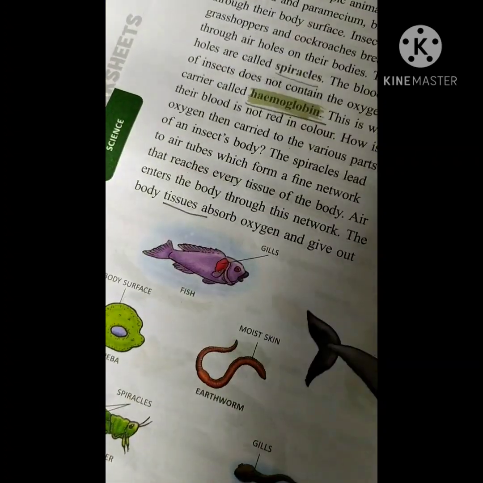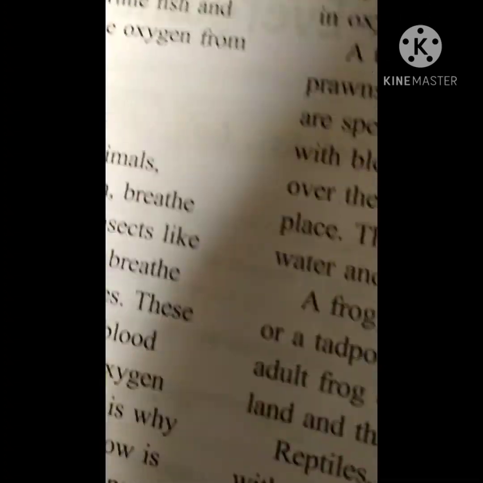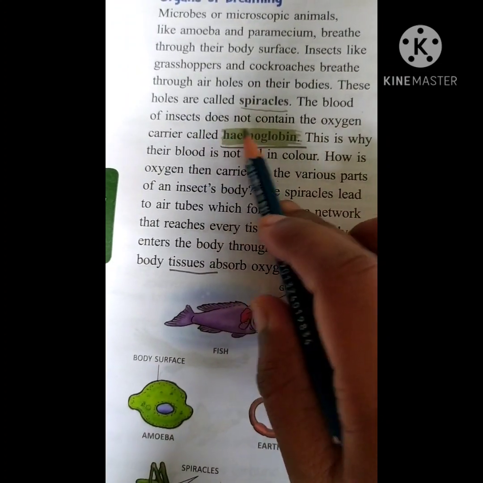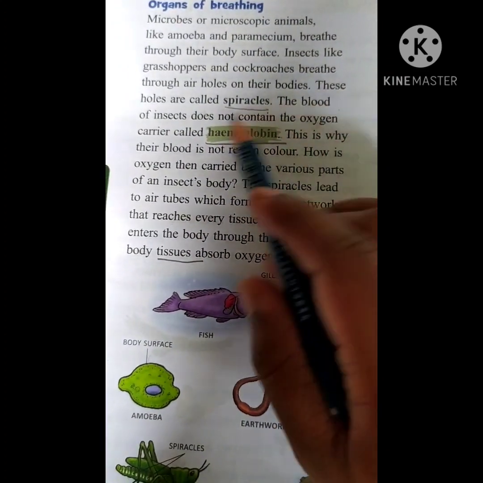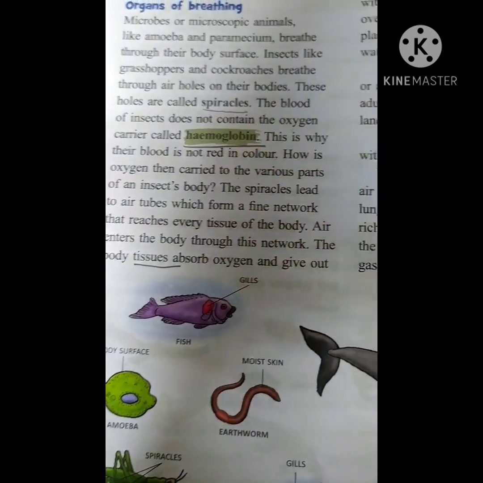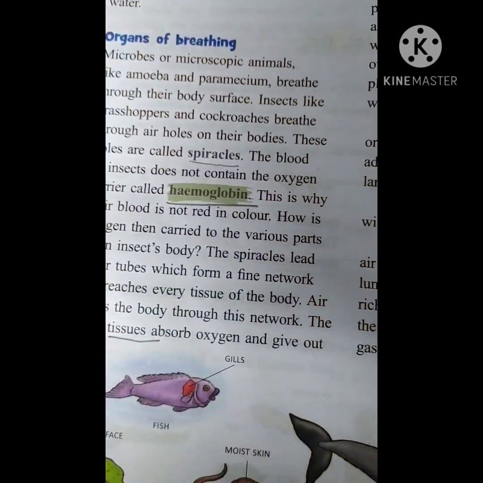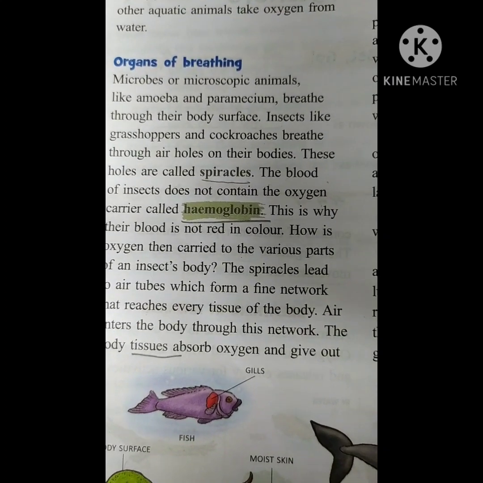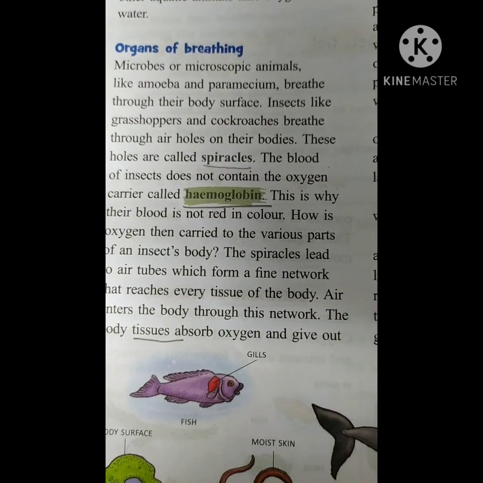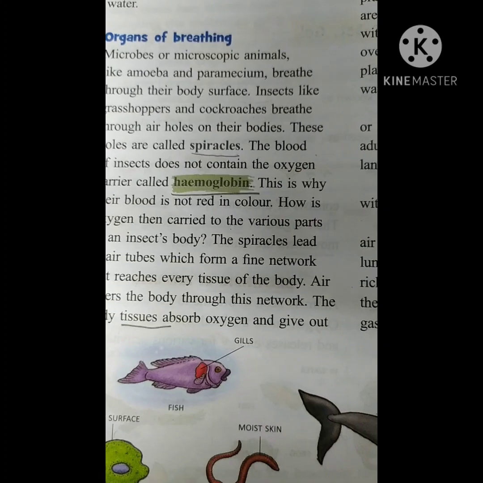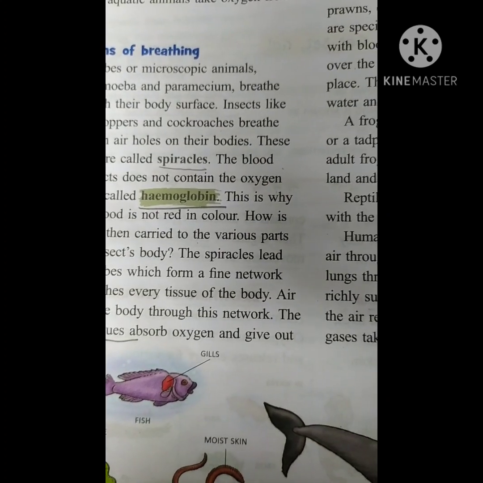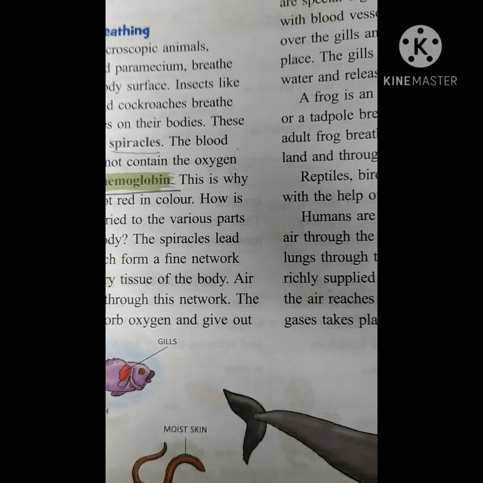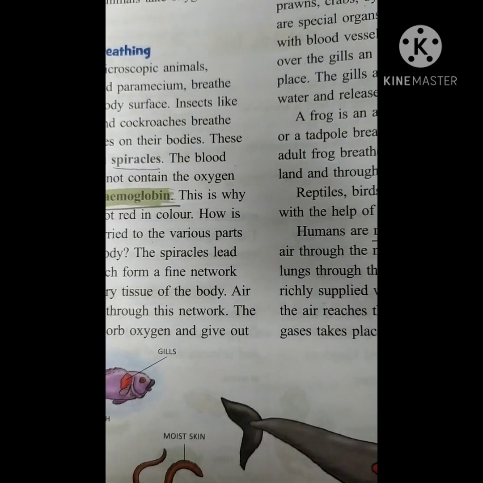Now coming to this. The blood of insects does not contain the oxygen carrier called hemoglobin. What are they saying, children? They are saying that the blood in insects does not contain hemoglobin. Please learn the spelling of hemoglobin. It is a red pigment present in the human and animal body. It is not present in insects.